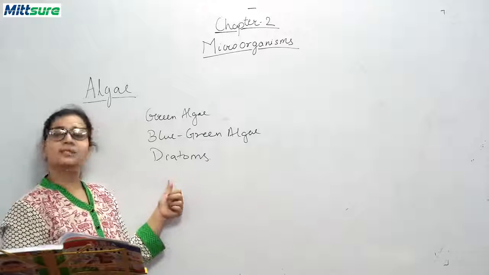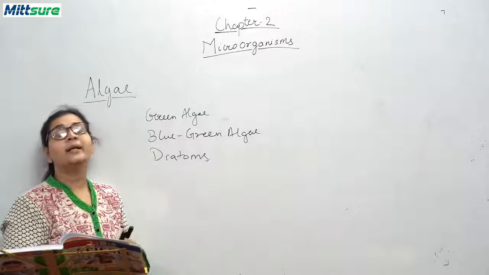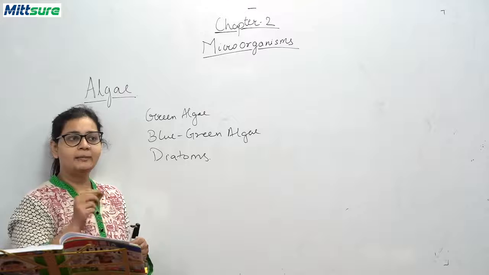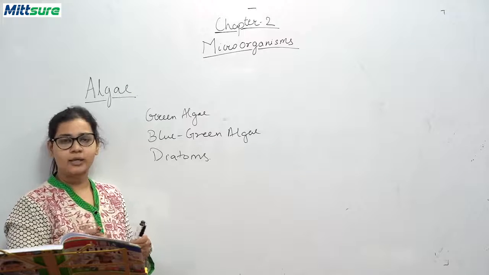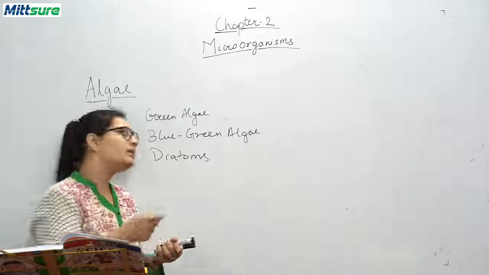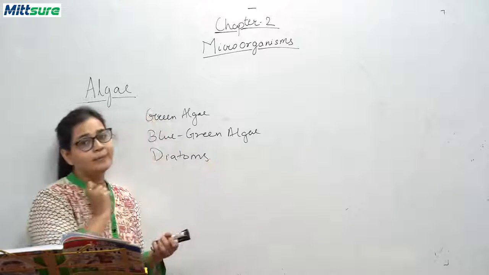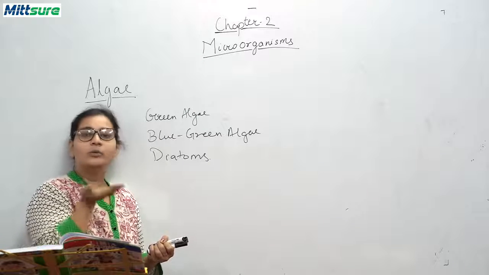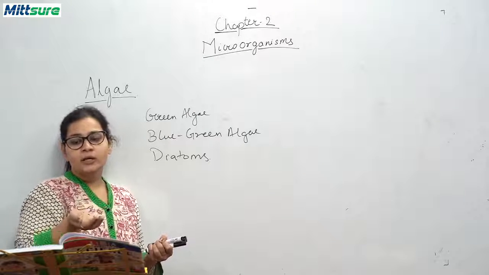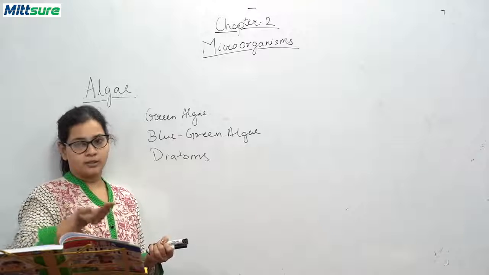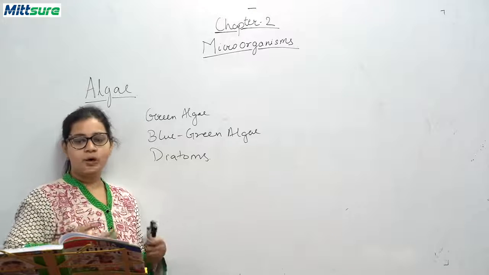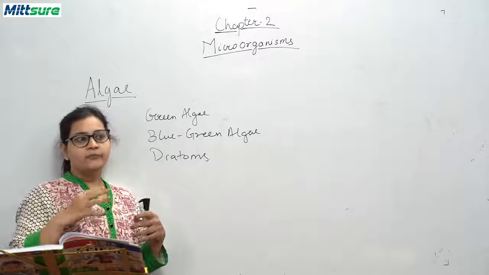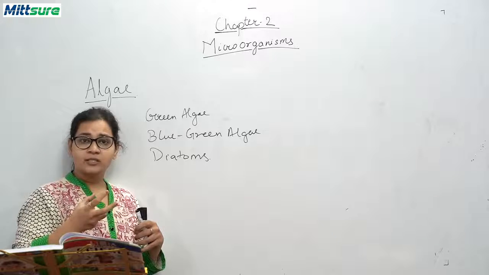Now the next is diatoms. Diatoms are marine algae. What is marine? Marine means sea. The algae which live in the sea are called diatoms. These diatoms are very light in weight because they have silica on them, and they have some fats on them.